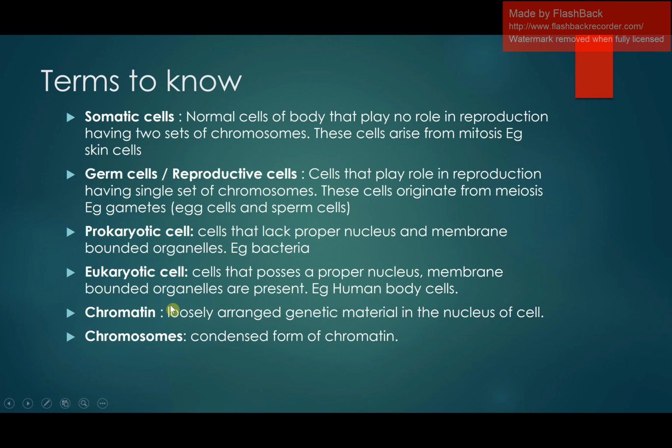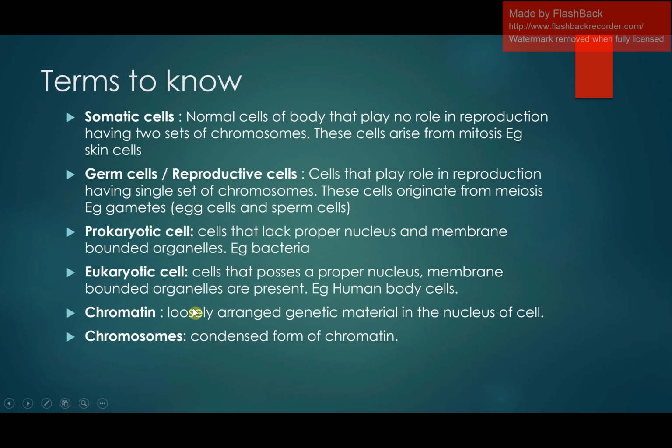We are eukaryotes. Then you must know what chromatin is and what a chromosome is. Chromatin is a loose arrangement of genetic material in the nucleus of the cell. Inside our nucleus, DNA is present. If that DNA condenses in the form of a chromosome, then it is known as a chromosome.